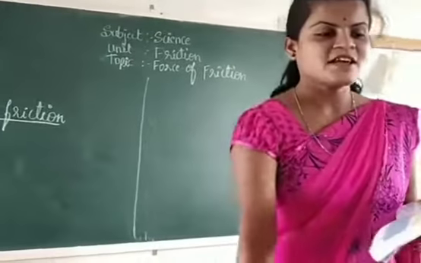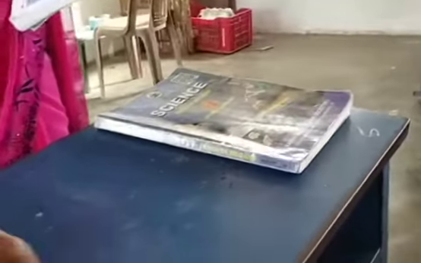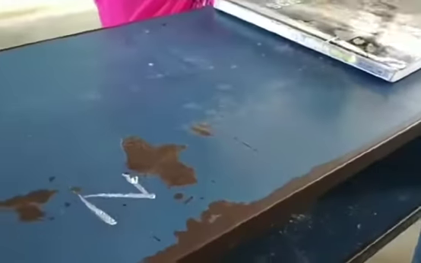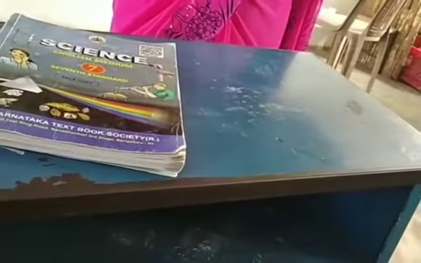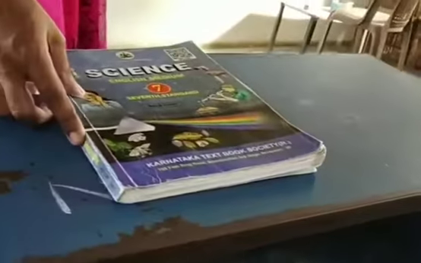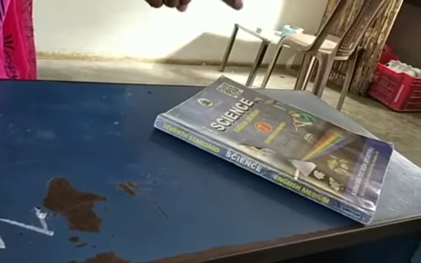Look here, this is south, this is north. When we apply the force in the south direction, the friction acts in the north direction. In the same activity, when we apply the force in the north direction, the friction acts as a south force.